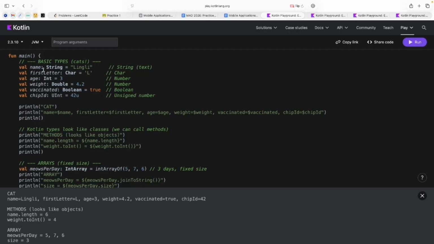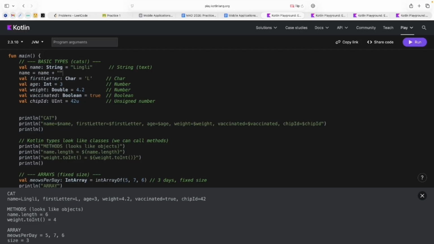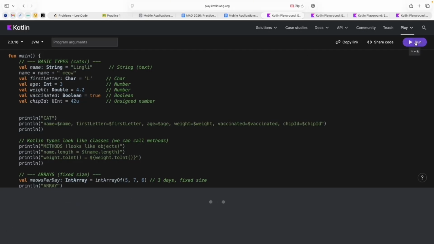Here we have basic types. Of course, it's a val, and it means that I can set the value inside this variable only once. I just set it in the first line, and if I try to do something with it, something like meow, because I always try to explain the code for students with cats, just because everyone likes cats.